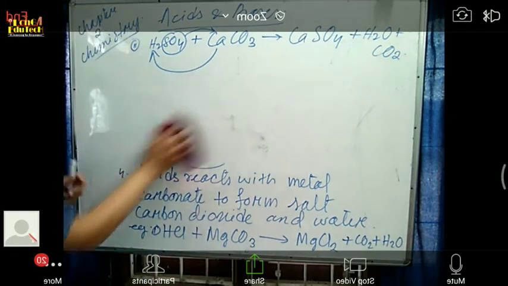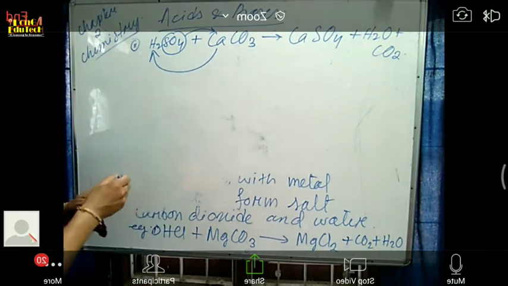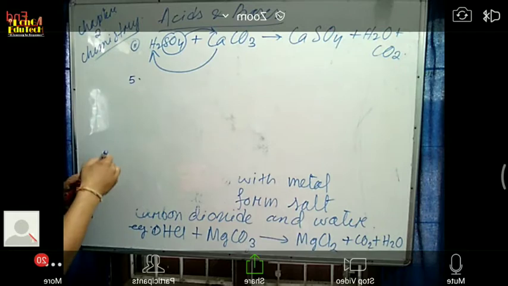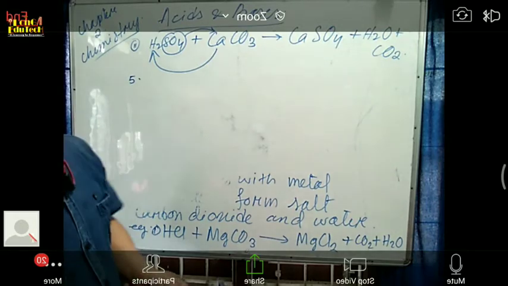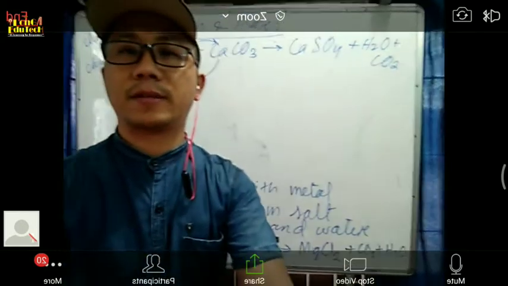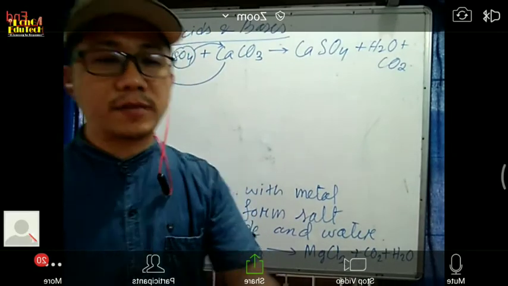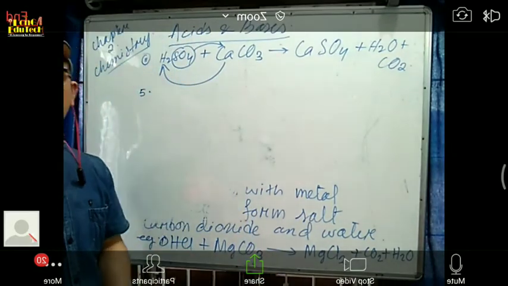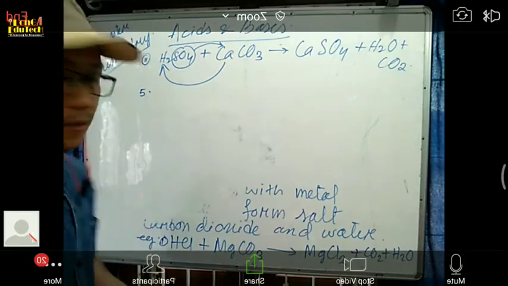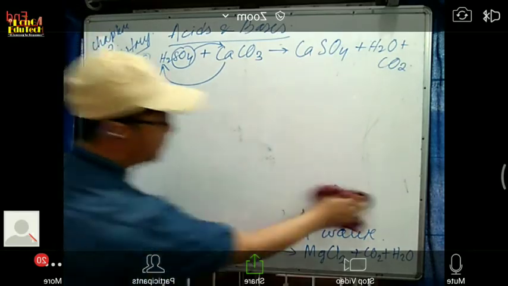Okay, next comes number 5. Here in number 5, what will come? Acid reacts with the metal hydrogen carbonate. Okay, so acid reacts with the metal hydrogen carbonate to form salt, carbon dioxide, and water. Okay, so here will come